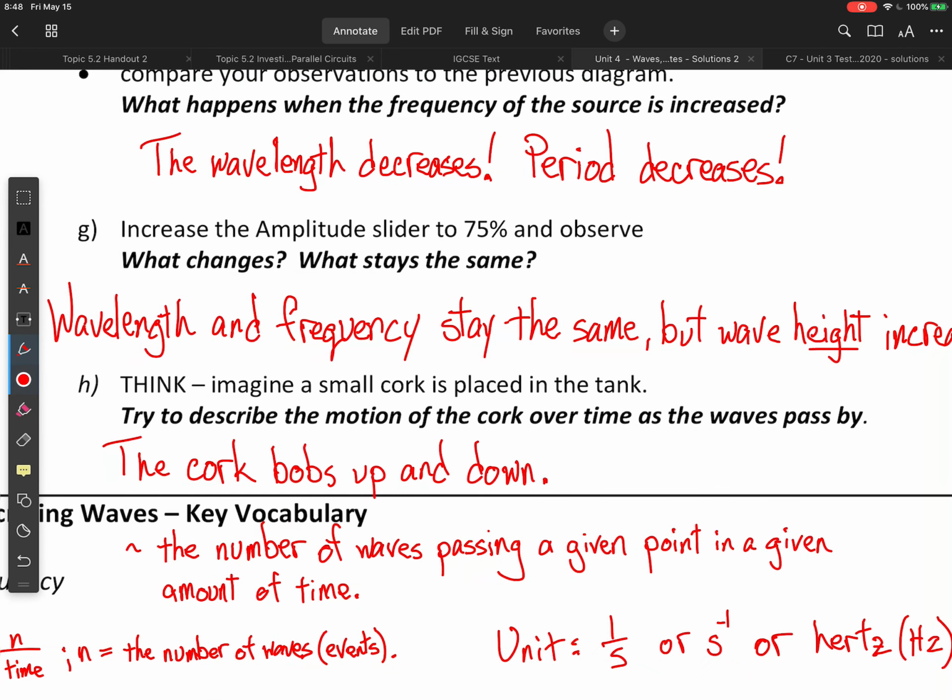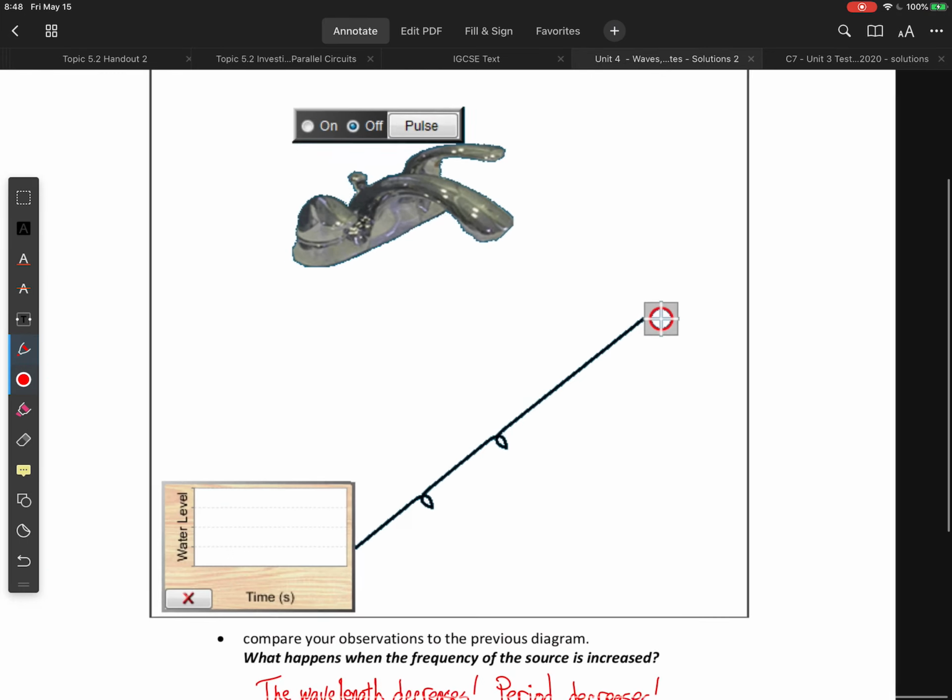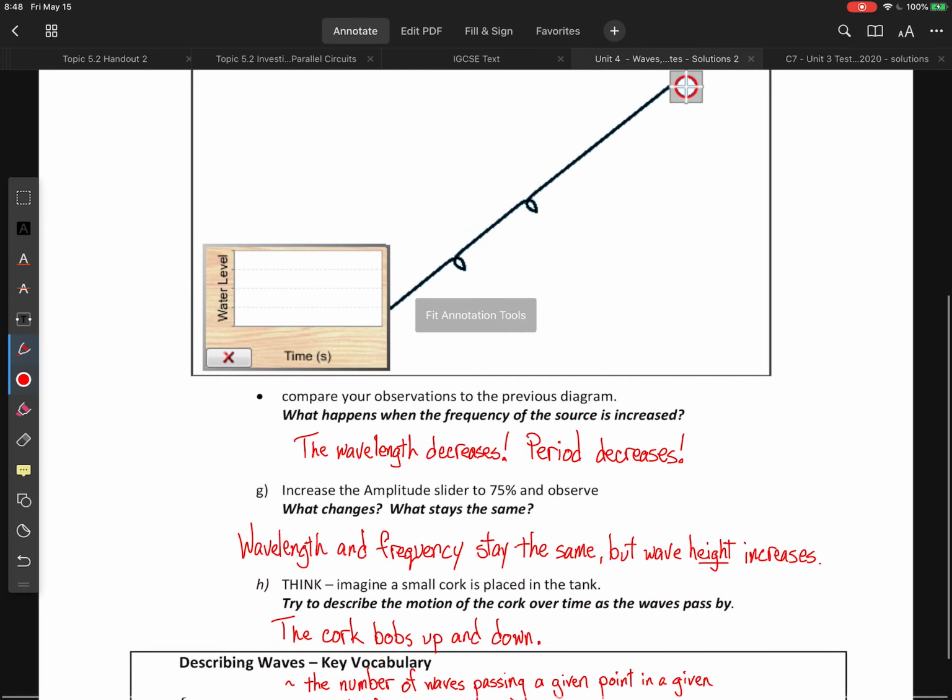Imagine a small cork is placed in a tank. Try to describe the motion of the cork over time as the waves pass by. The cork is just going to bob up and down because these are transverse waves.